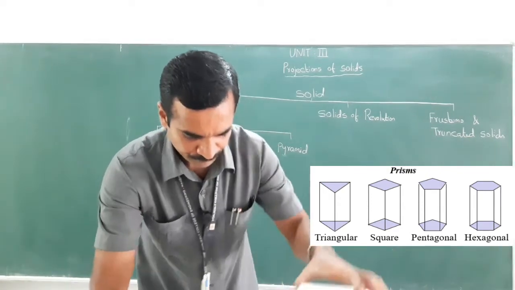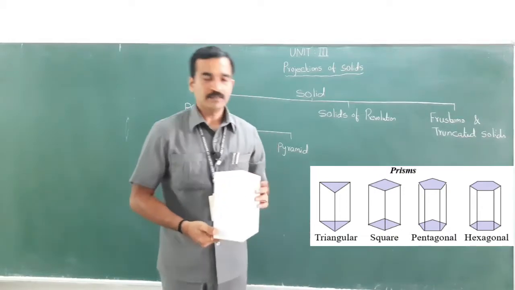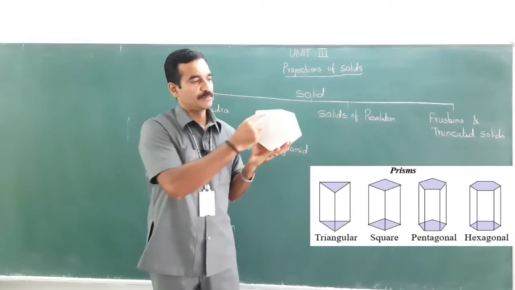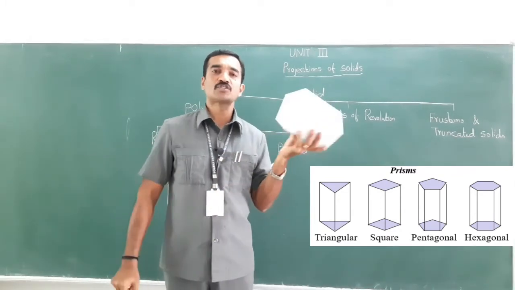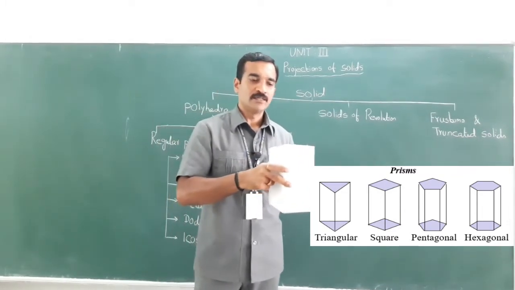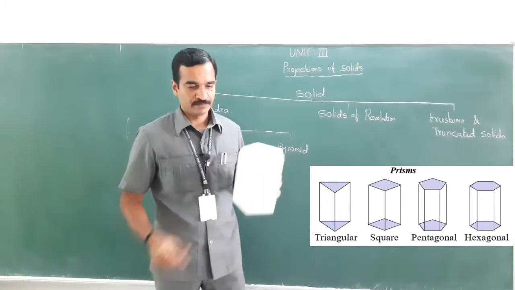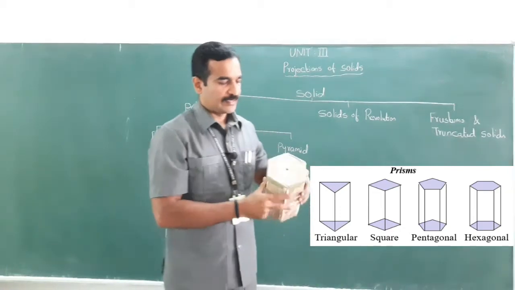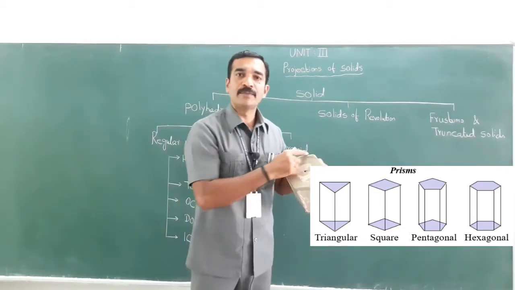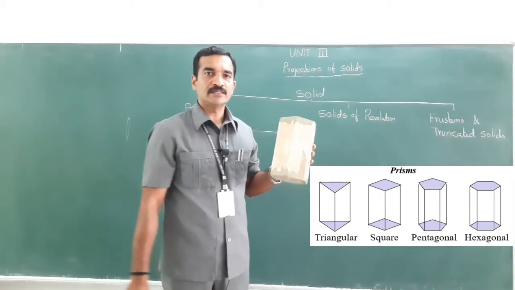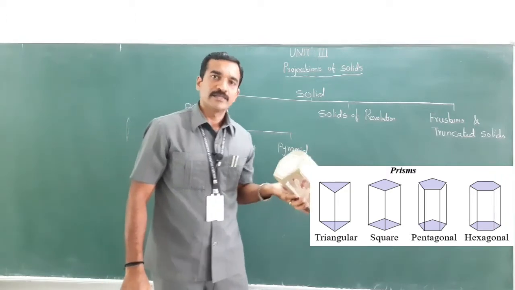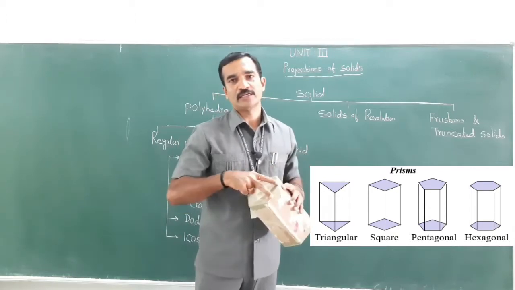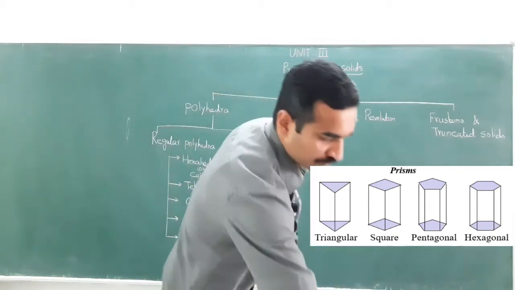If the base side is a pentagon, therefore, this is called what? This is a pentagonal prism, right? And if the base is a hexagon, this is called a hexagonal prism, then triangular prism and rectangular prism, right?